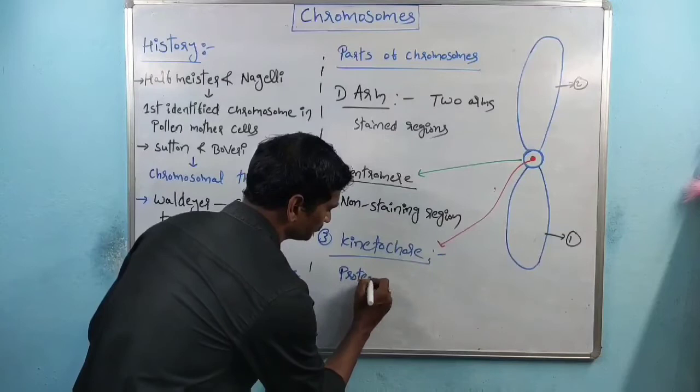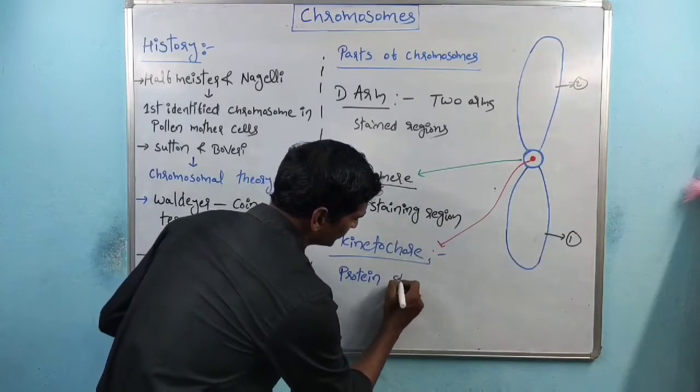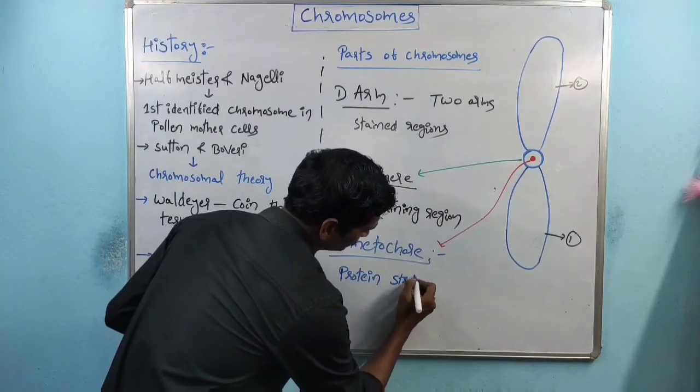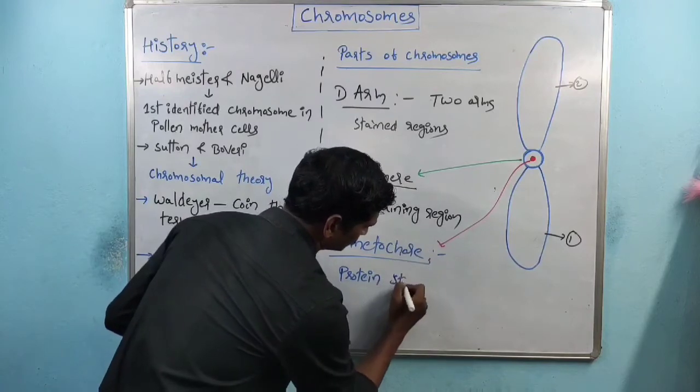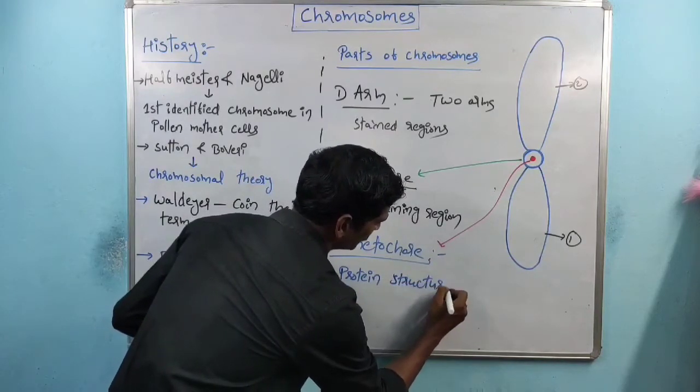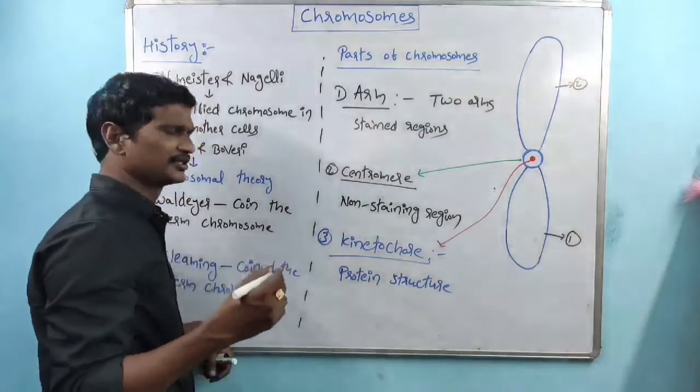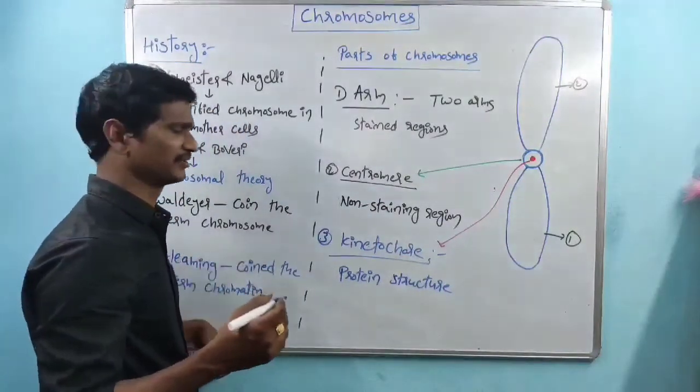This is the protein structure. This is a flat, disc-like structure.